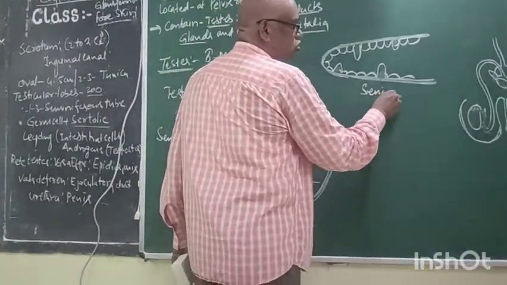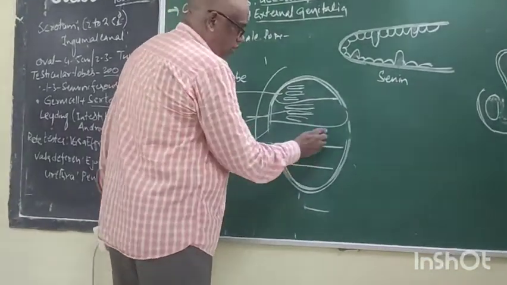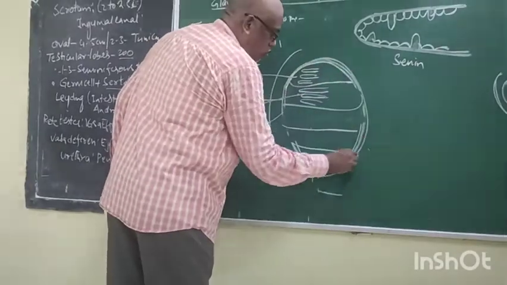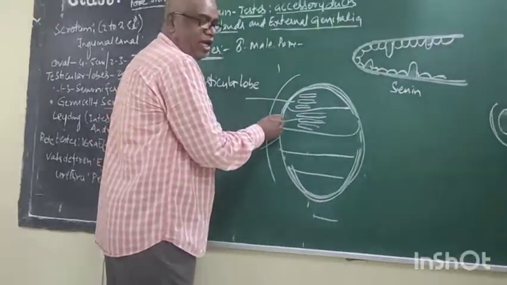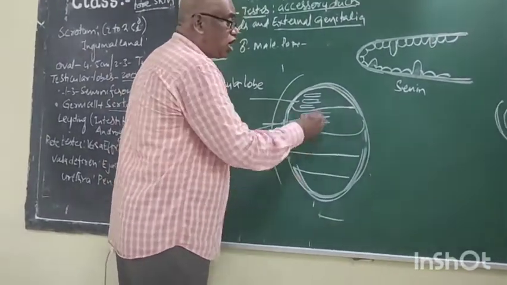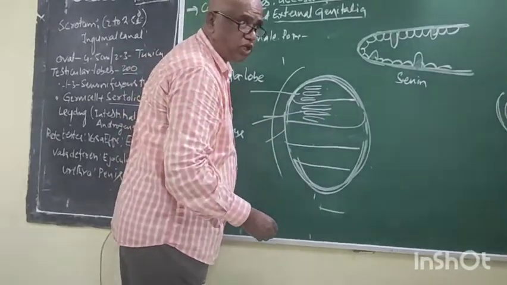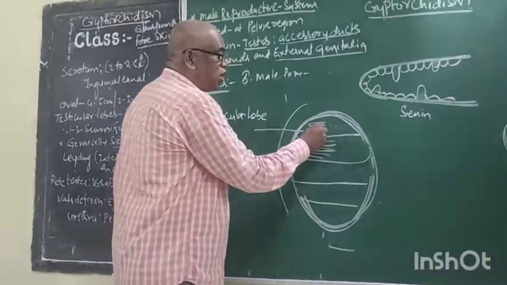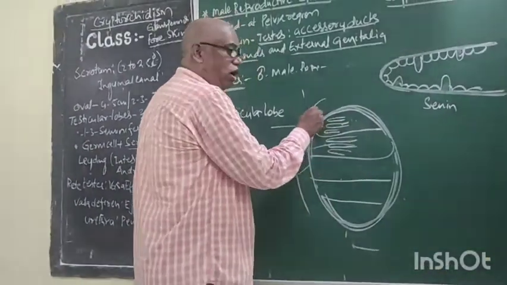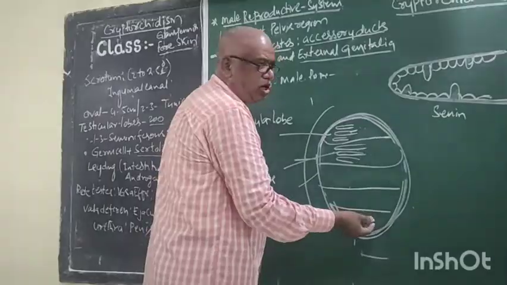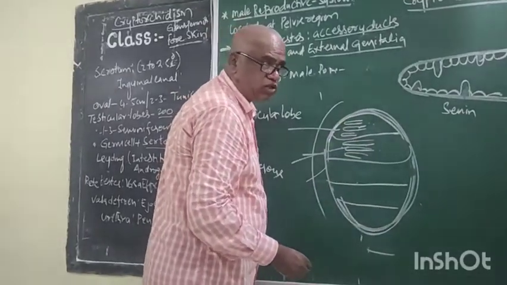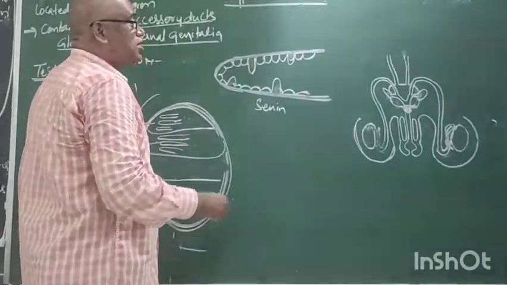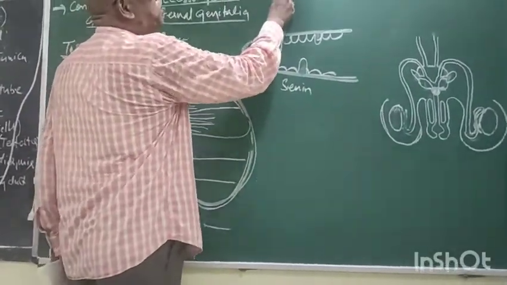Once again, what is this tube? Seminiferous tube. What is this compartment? Testicular lobule. What is this total? Testis. Internal testis, how many compartments? 150. Each compartment is called a testicular lobule. Each lobule contains how many tubes? One, two, or three, named seminiferous tubes. Each tubule's inner layer is called germinal epithelium.